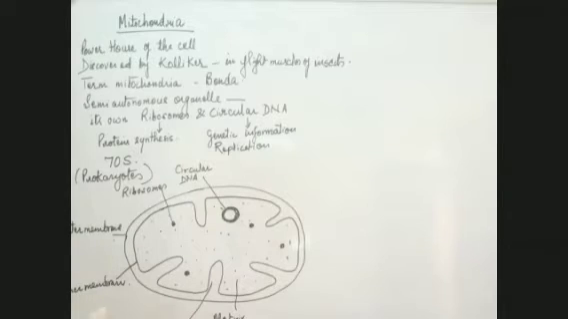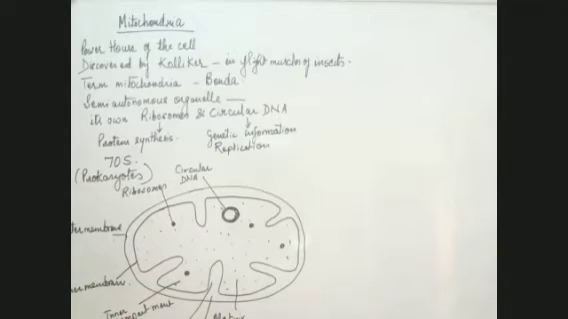Besides this, because of the presence of two membranes, the mitochondria is divided into two compartments. This is the inner compartment, and this one is the outer compartment.